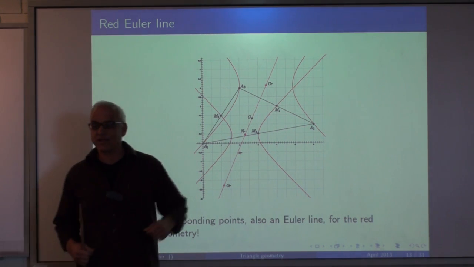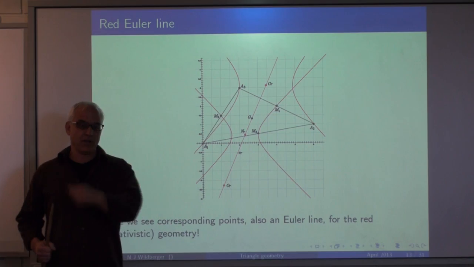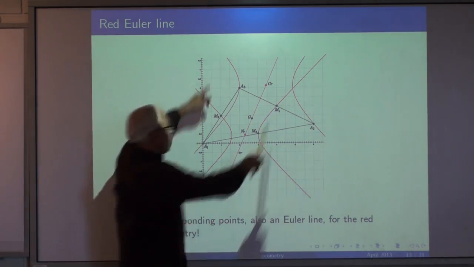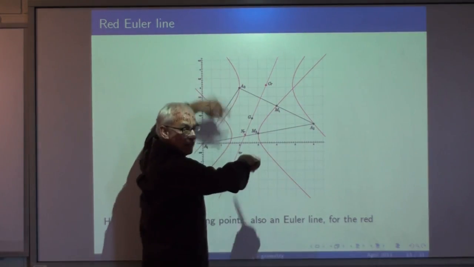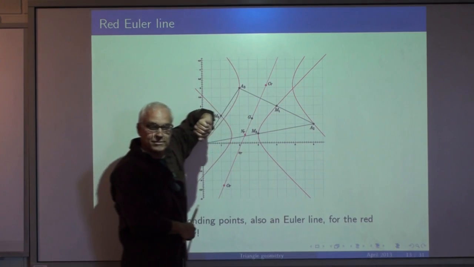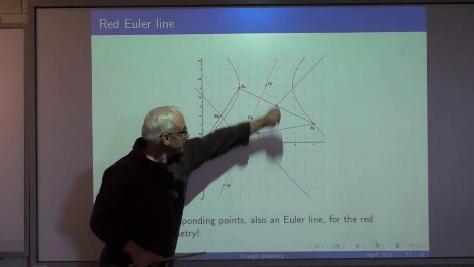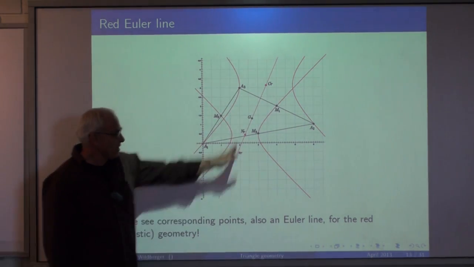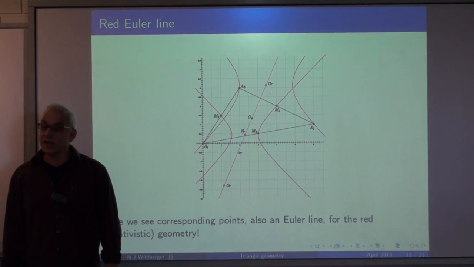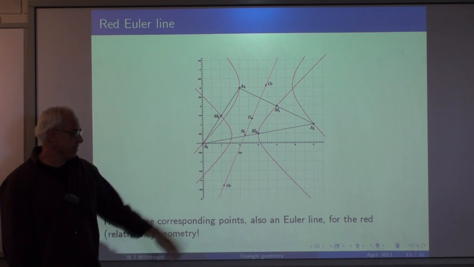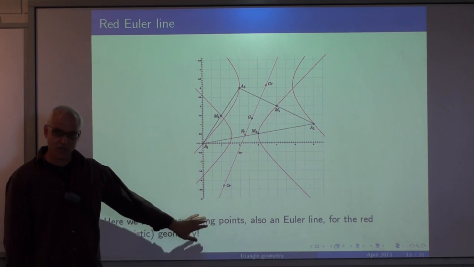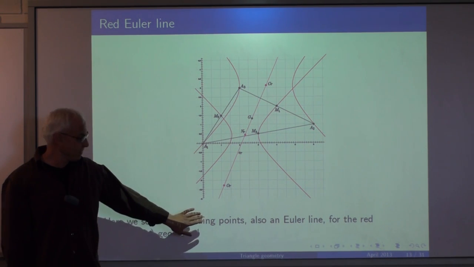What's a red circle? Well, it's something of the form x squared minus y squared equals k. So it's a rectangular hyperbola, either like this or like that. There it is right there. Lo and behold, the 3 points line up just as they do in the Euclidean case. So that was something I proved maybe 5 or 6 years ago. I'm not sure if it had been noticed before that.